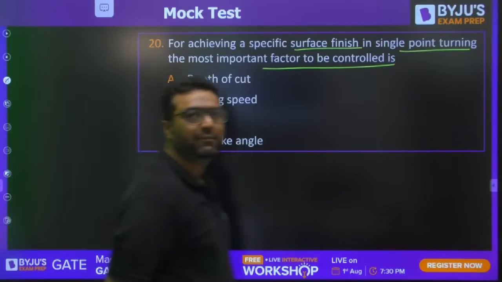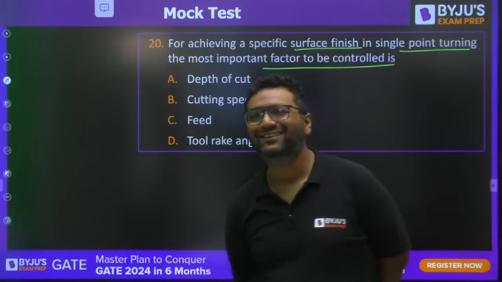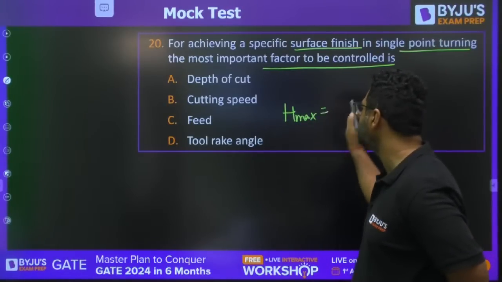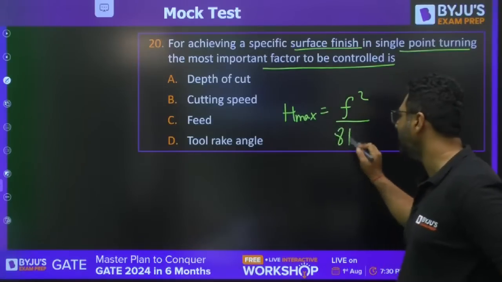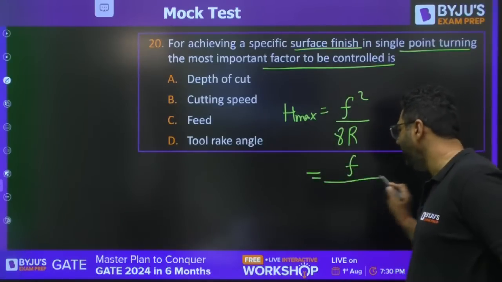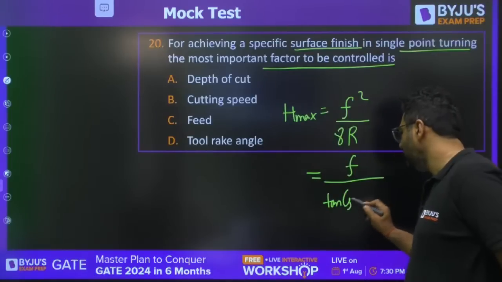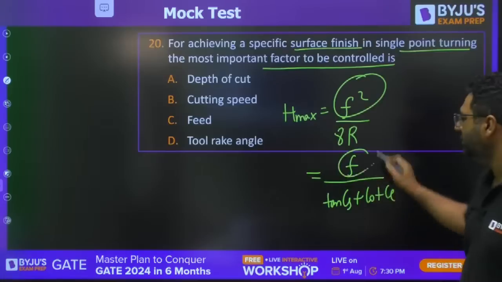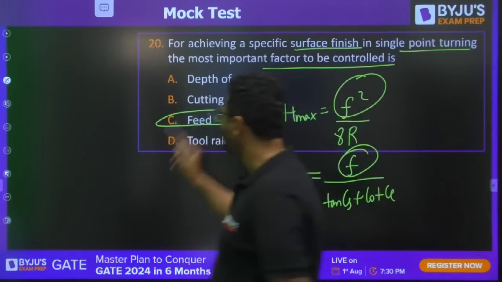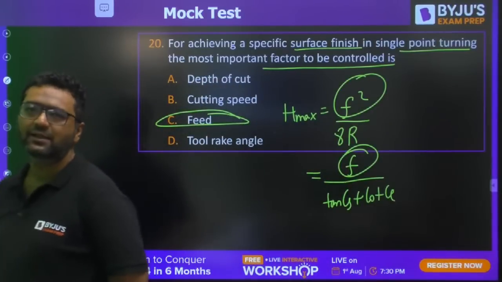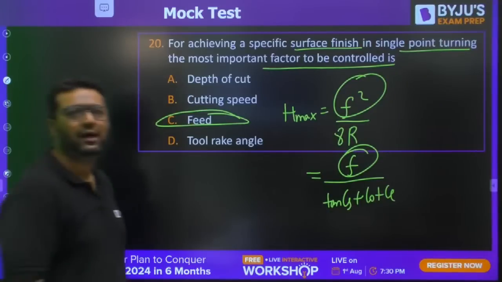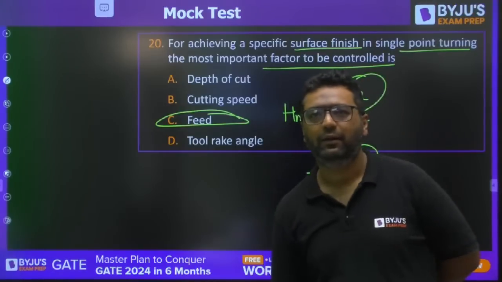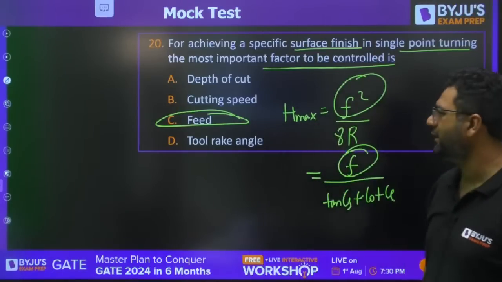Some are saying A, some are saying B, some are saying C. Dear, you forget the maximum surface roughness is given as F square upon 8R, or it is given as F by 10 CS plus cot C. So in both the formulas, the common thing is feed. So feed is the most important factor for surface roughness. C is going to be the right answer. Is it clear? Yes, Pawan Kumar Reddy, C is the right answer.